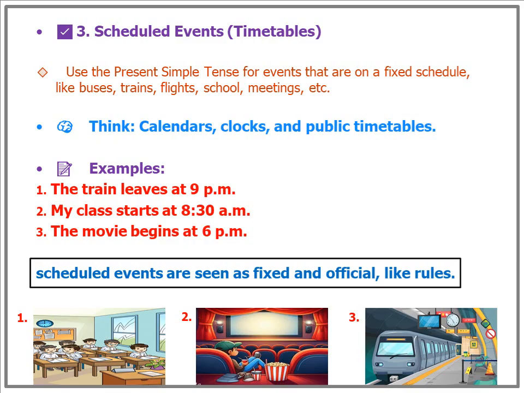Let's read the second example. I am in class 10th. He is studying in 10th class. Right now, he's learning, doing homework, or maybe giving a science test. Past tense. The past tense tells us about what already happened. It tells us about things that are over, finished, like a closed storybook. Example.